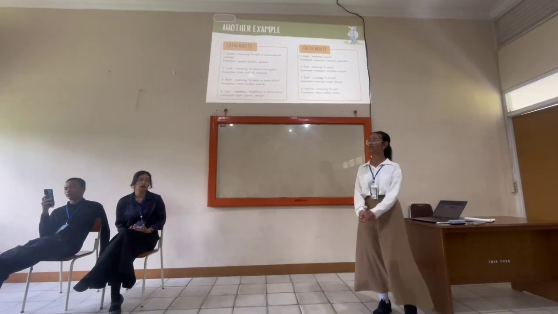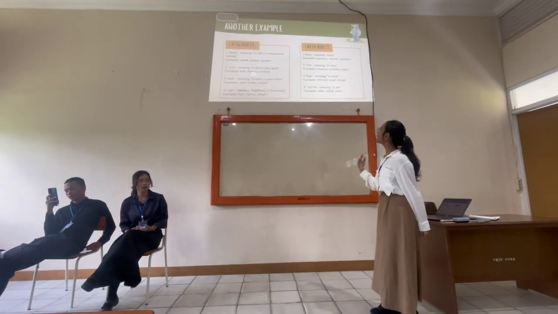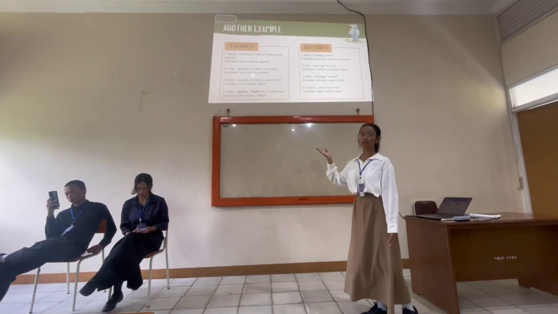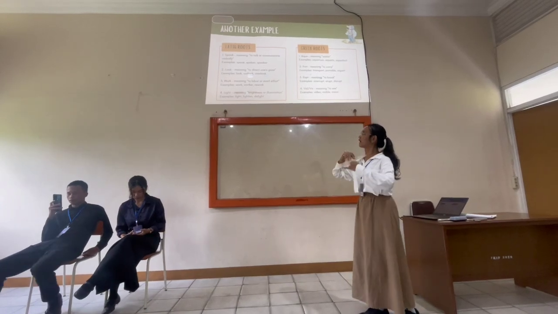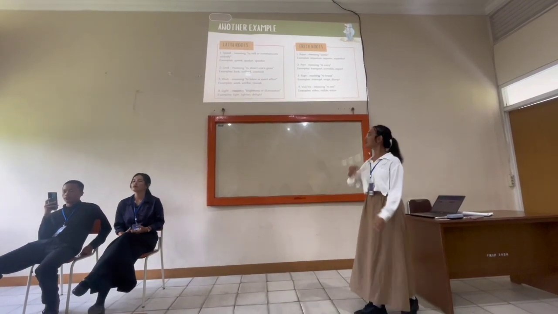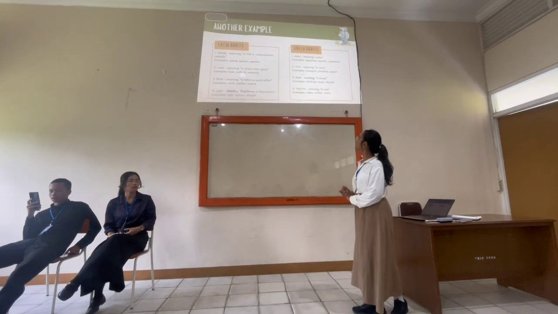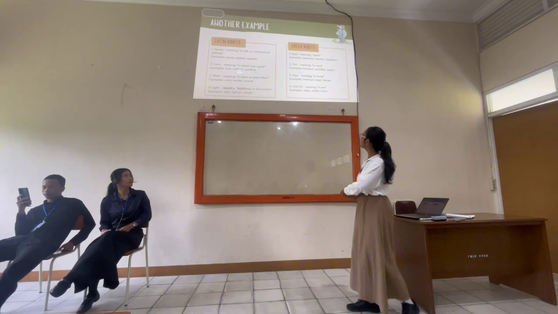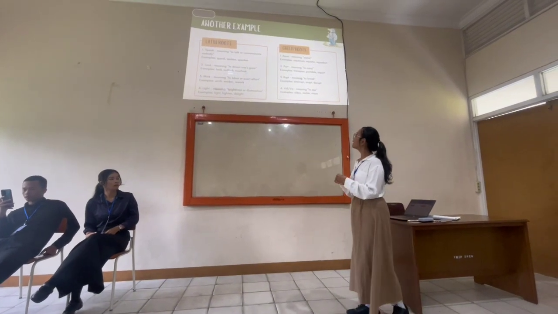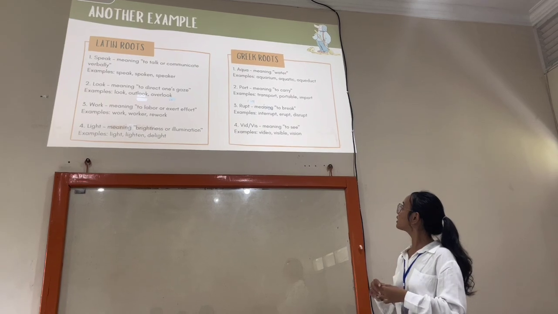And we have another example, Latin roots and Greek roots. I already talked about the Latin roots, such as speak, look, work, and light. And we have Greek roots. The first one is aqua, which means water. Examples: aquarium, aquatic, or aqueduct.